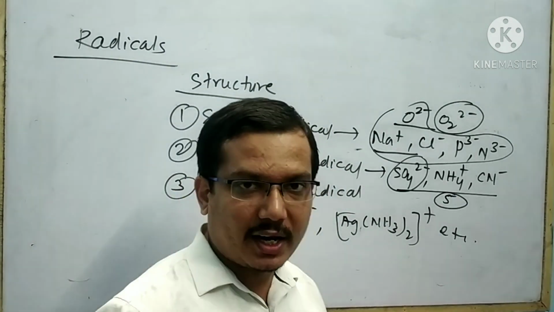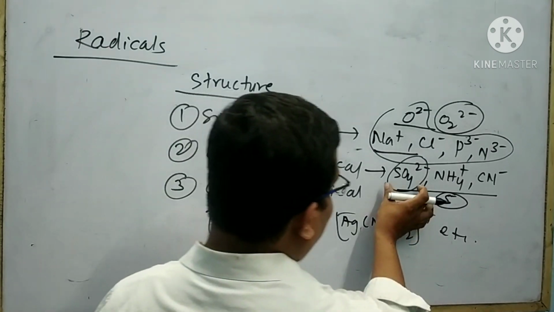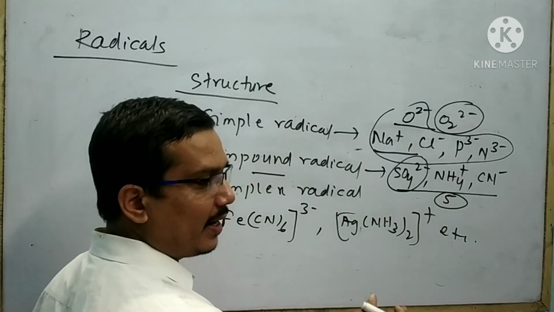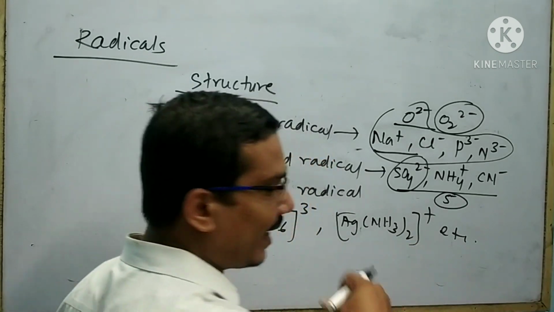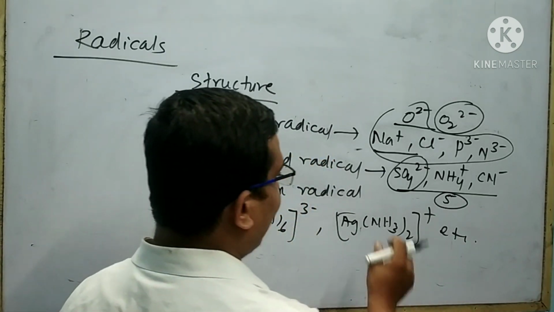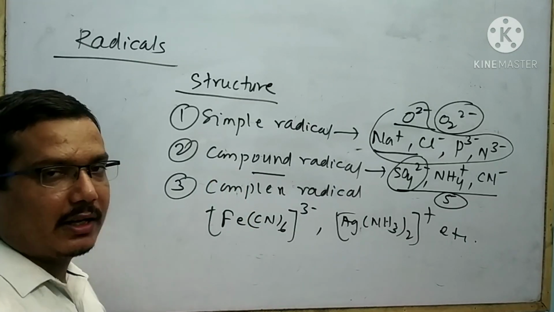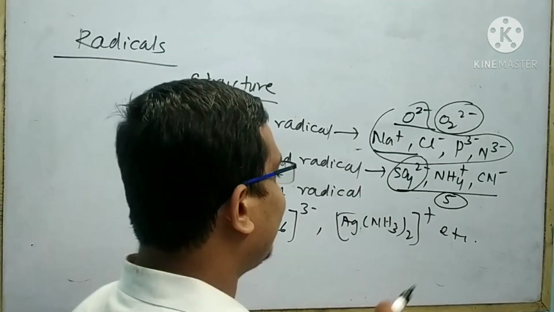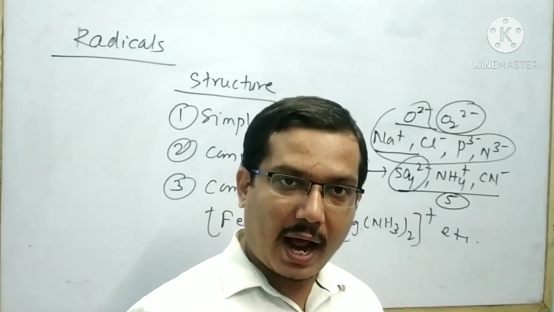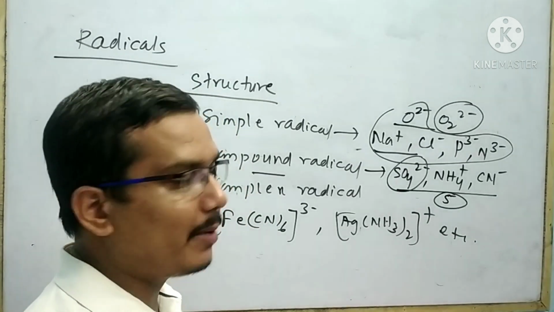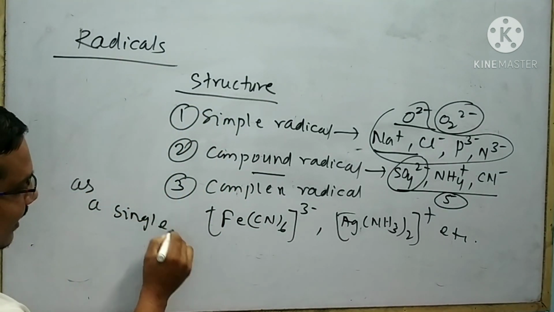One is sulfur, another is oxygen. And these two types of element combine with each other to form an entity and behave as a radical. That means compound radicals are the radicals which are made by two or more atoms of different elements as a single entity.